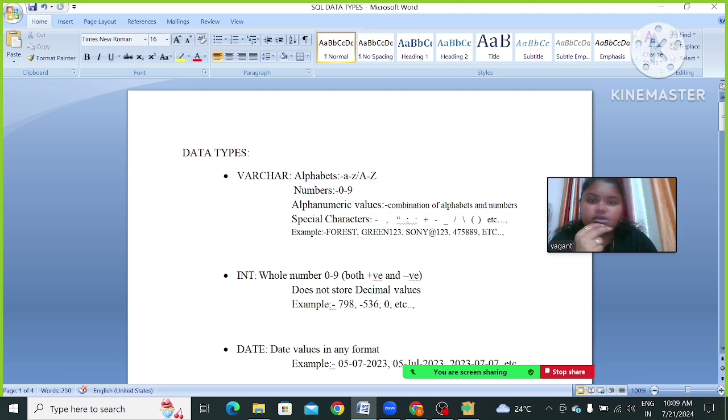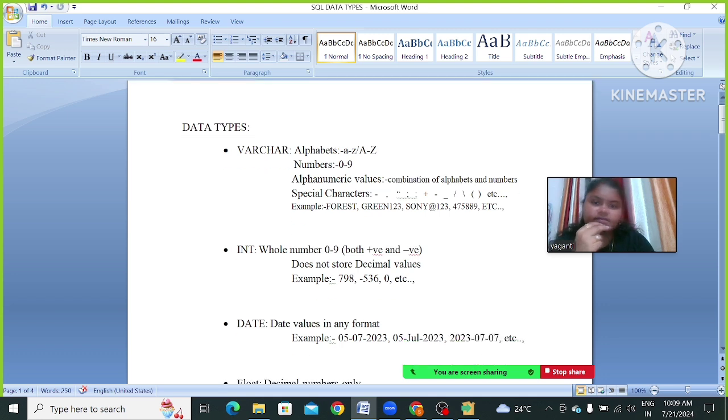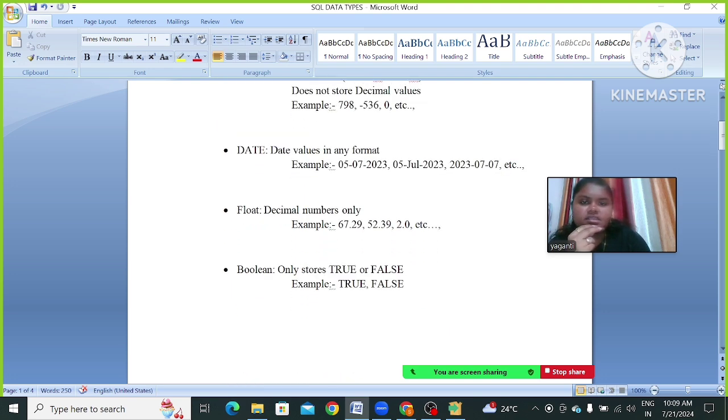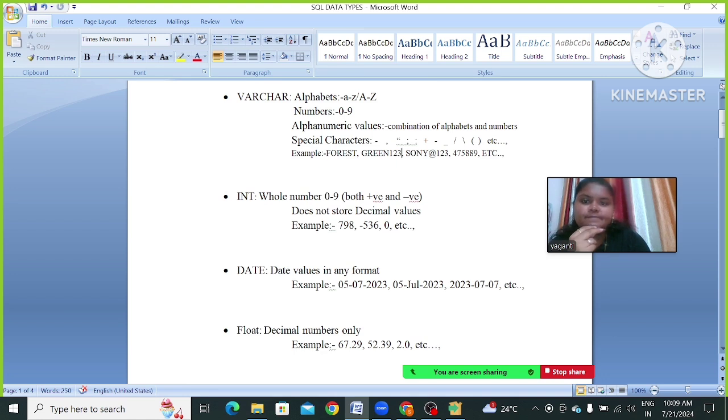Here we can use only alphabets or only numbers or a combination of both, alphanumeric. See here, some examples. Here we use only alphabets. Here we use alphabets plus numbers, that is alphanumeric. Here we use some special characters and some numbers. In this way we are going to use varchar.